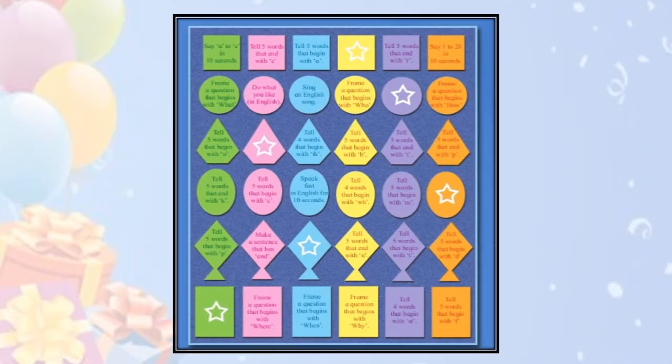We will move to the next page. This is the back cover page of our book, which consists of some different shapes. It has squares, rectangles, circles and ovals and kites and so on. But these shapes are not empty. You can see something is printed in these shapes. So these are the different activities which we are going to perform throughout the year.